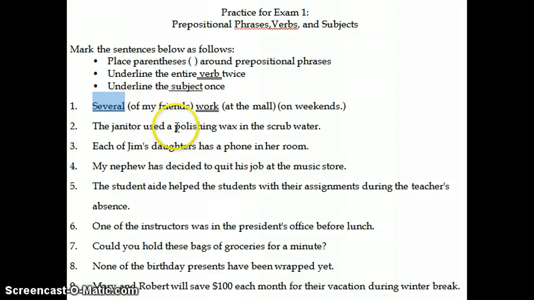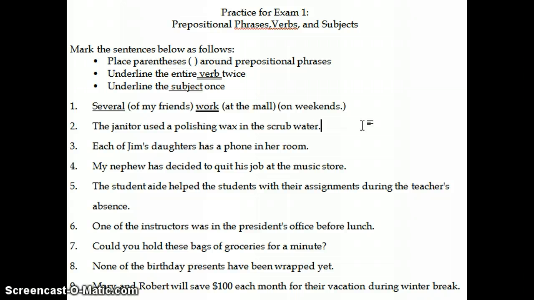Okay, this might be a little bit confusing because we know that what we're talking about is some of my friends, several of my friends. But structurally, in terms of the grammar of the sentence, of my friends is part of a prepositional phrase, so we know that the subject cannot be inside a prepositional phrase. So our subject here is several. Subjects, again, must always be either a noun or pronoun.